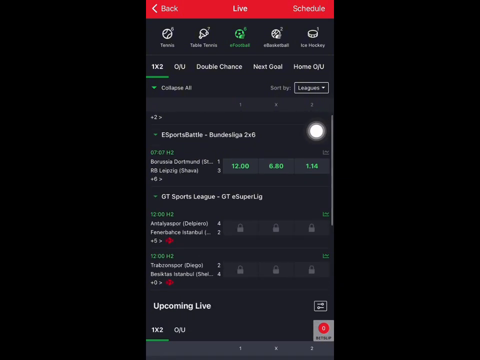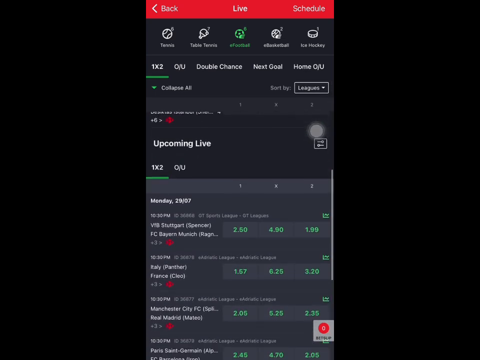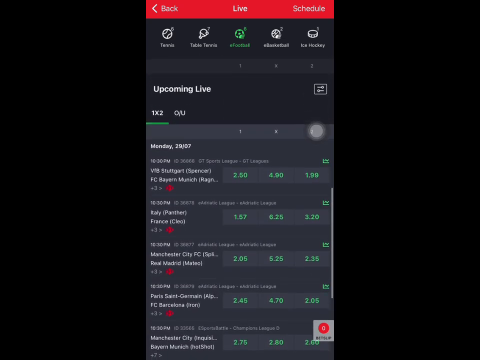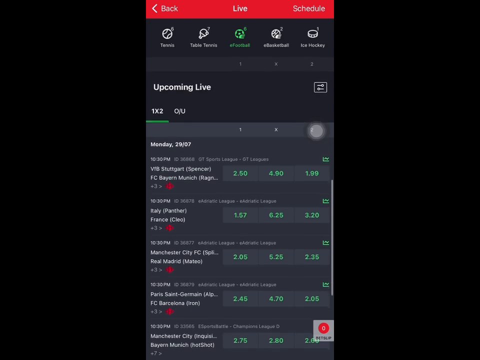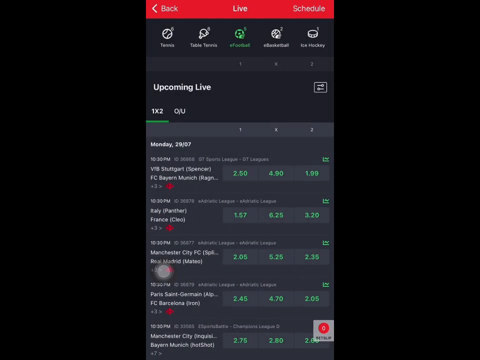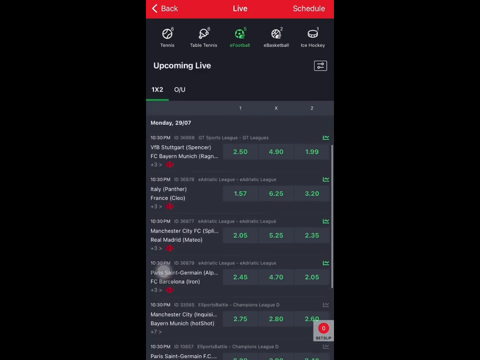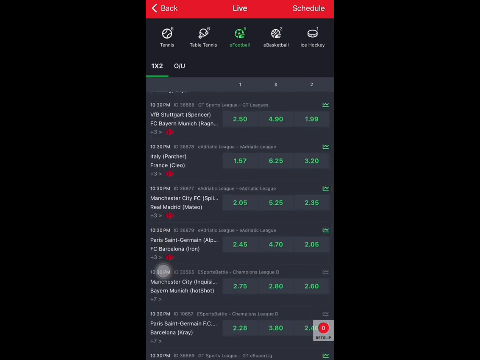Look for a new game that they are just starting. If you look at this very well, all of these games are about to end. So what we're going to do is look for another game that they are yet to start. This thing is going to take time. That's why I said you need to exercise patience while using this trick. So you see, we have a number of games that are going to start by 10:30. We have about 8 of them. Okay, so while we wait, you can go do some research.